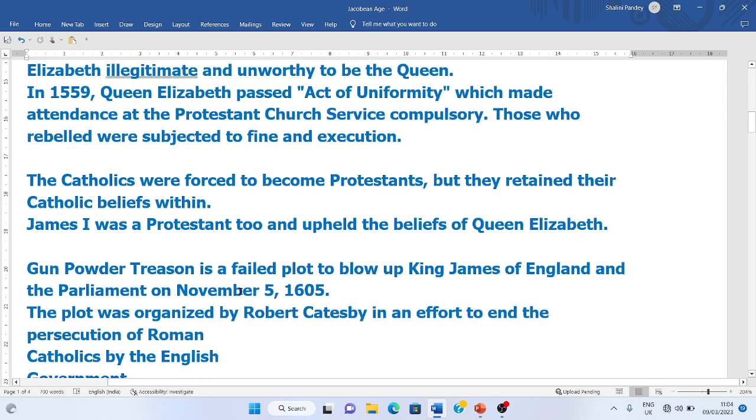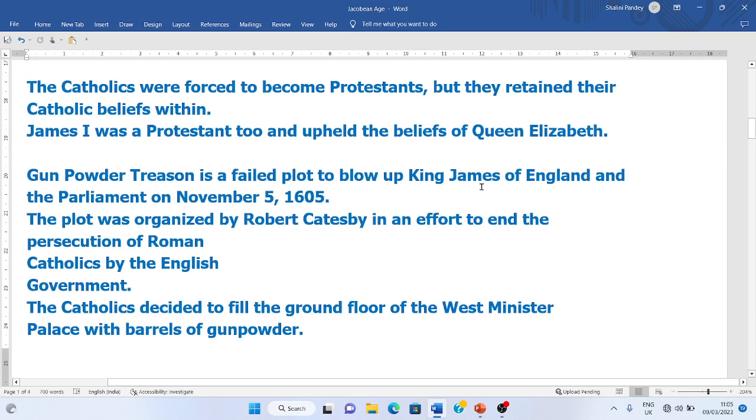This practice made Catholics very angry, and the Catholics were forced to become Protestant by this act of Queen Elizabeth. So they retained their Catholic beliefs within. Outwardly they just showed that they are following the Protestant belief, but in their mind and their heart they practiced Catholic belief. And James I was Protestant too, and he upheld the belief of Queen Elizabeth, the belief of Protestantism. So these people became very, very angry.